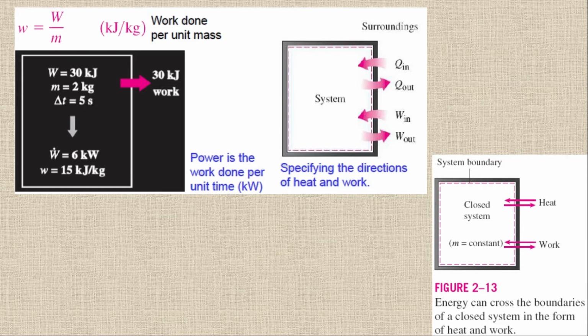Now here, for any closed system, energy can cross the boundaries of a closed system in the form of heat or work. So again, like heat, work will also pass through the boundary. If there is no energy transfer through the boundary, then it is not work or it is not heat. For heat, there should be a temperature difference, and for work, there should be energy transfer through the boundary.